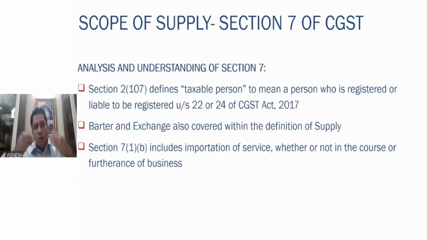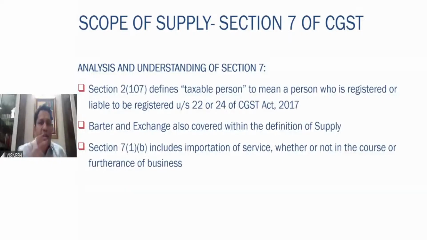17. So whoever is already registered is also a taxable person who is liable to be registered. That means he has to exceed the threshold of the turnover limit. What is the turnover limit? What is the threshold limit? All this will be covered in the registration chapter. As of now, you just remember a person who is registered means he's already registered under GST.